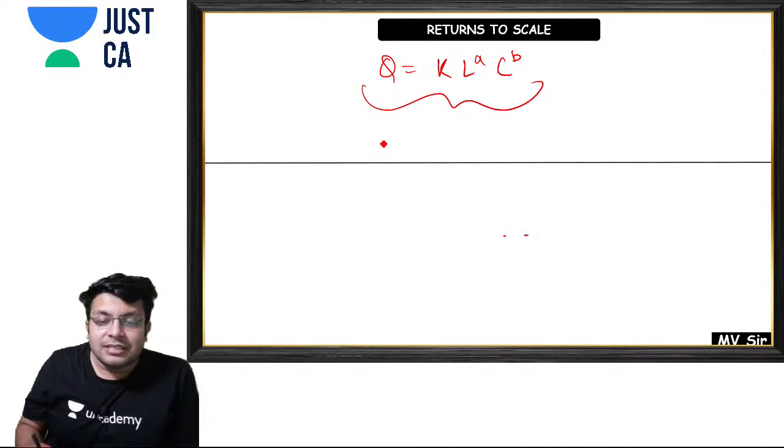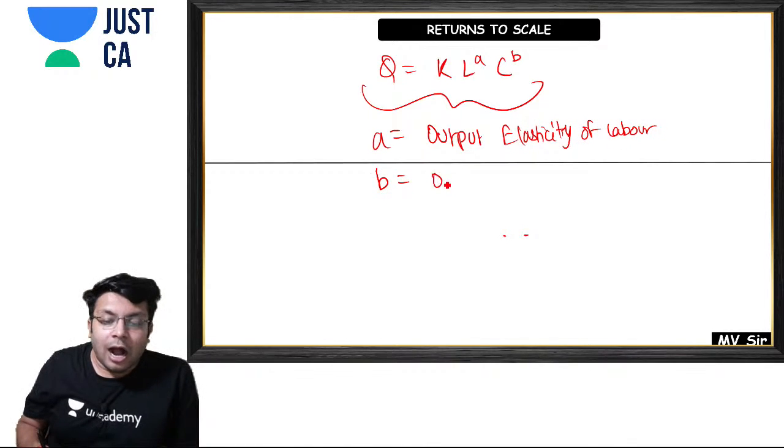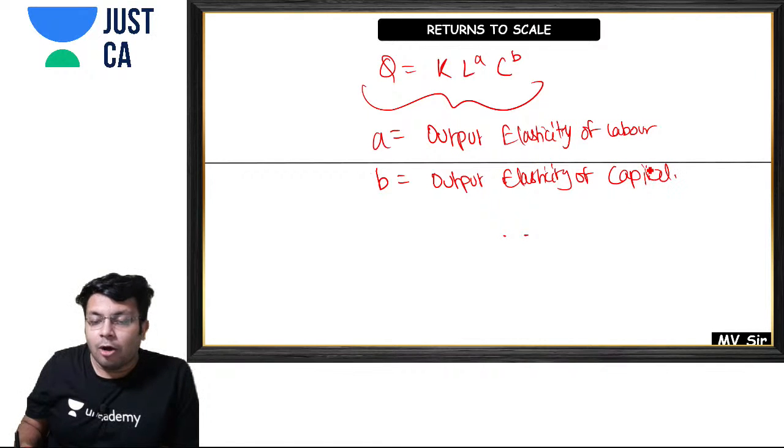Now over here, my friends, A is the output elasticity of labor, and B is the output elasticity of capital. So what do you mean by output elasticity?